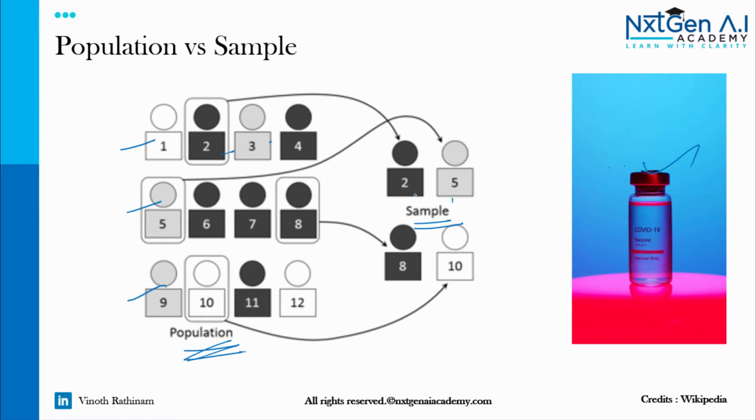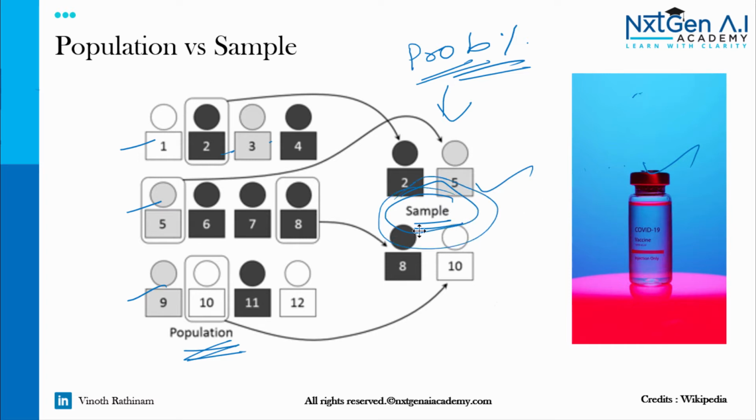Based on the results they get from the sample, they will find whether the vaccination is good or not, based on the probability percentage. That is, whether the vaccination is effective and whether there is any side effect from this vaccination. After the testing is done, finally they convert everything to probability. In a data science project, all the test data we are going to use is sample test data. We never deal with the population. Hope you got an idea about population and sample.